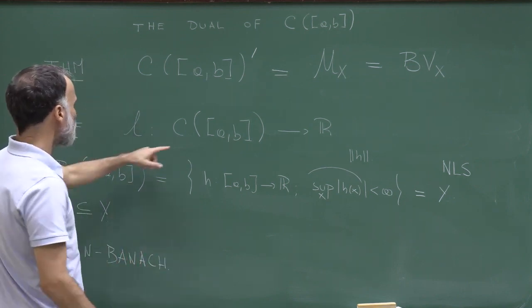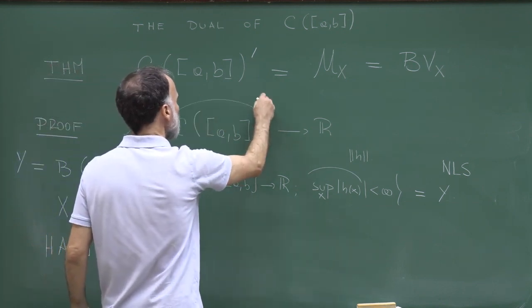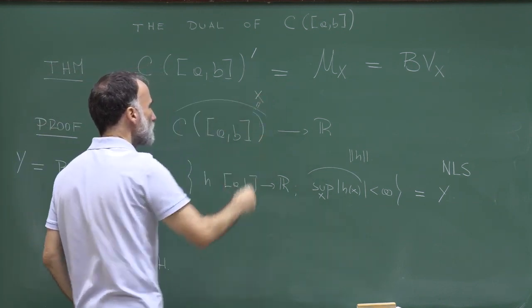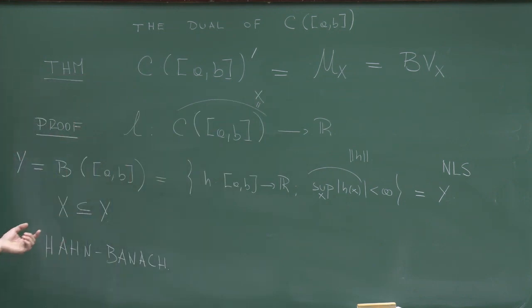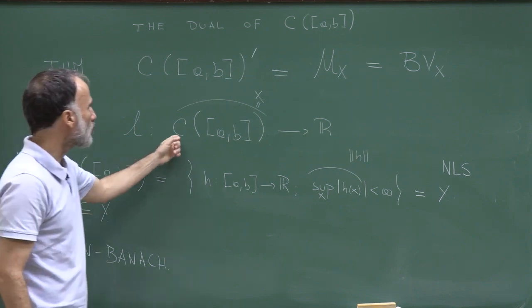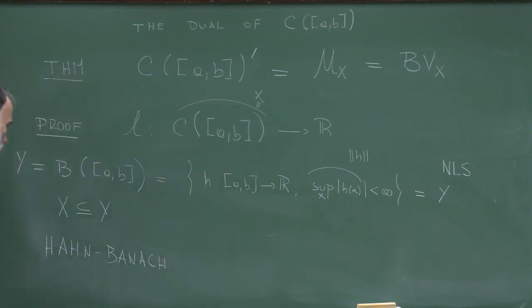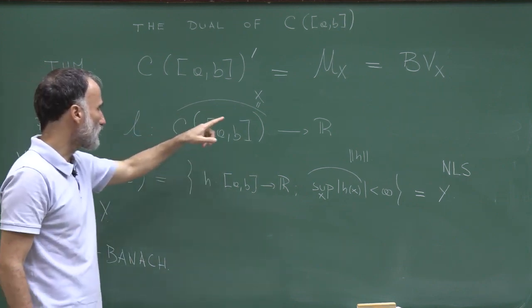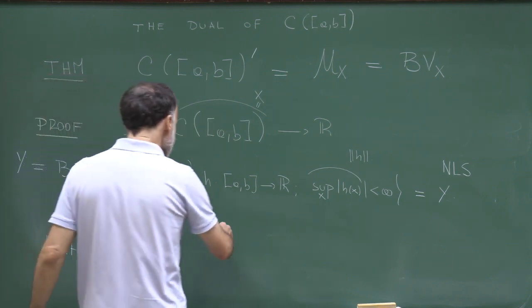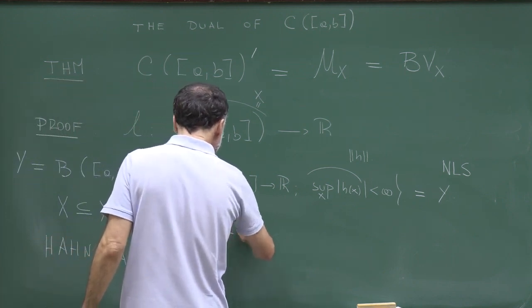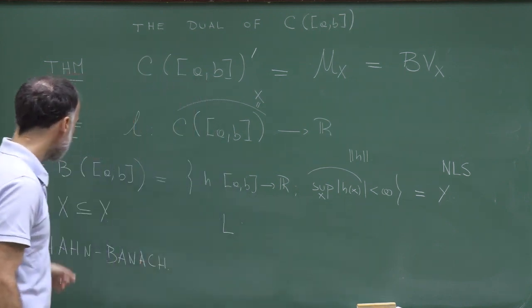X, it's of course this space, right? I'll represent by X. Maybe it's not a good notation because X was representing the space, metric space before, but okay, let me call X now the space of continuous functions defined on the interval AB. So X is clearly a linear subspace of Y. I have a bounded linear functional defined on X. So the Hahn-Banach theorem tells me that we can extend this bounded linear functional to Y.